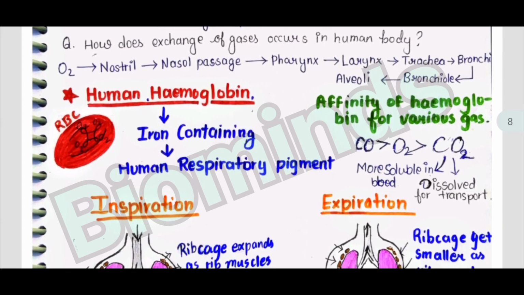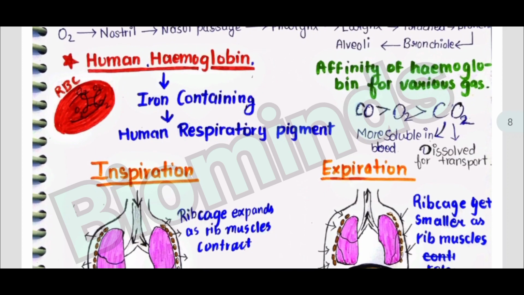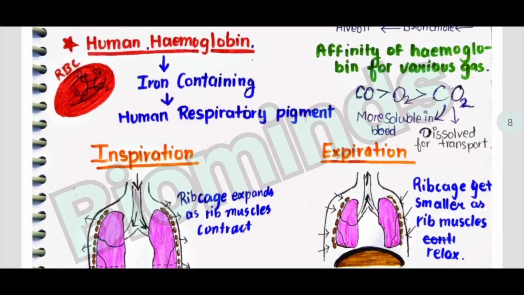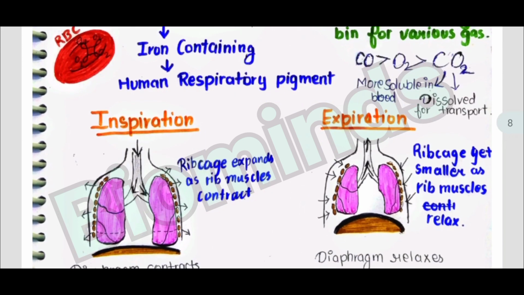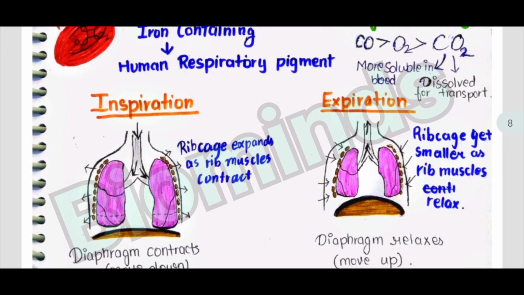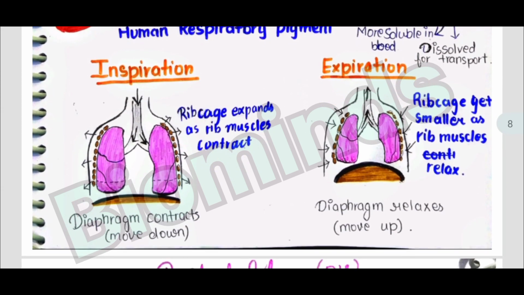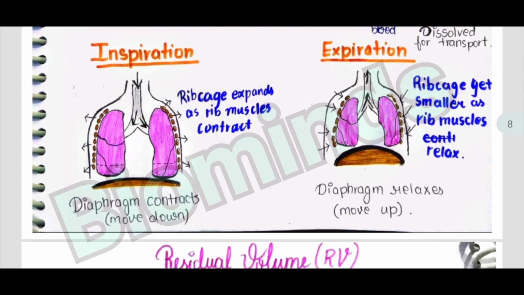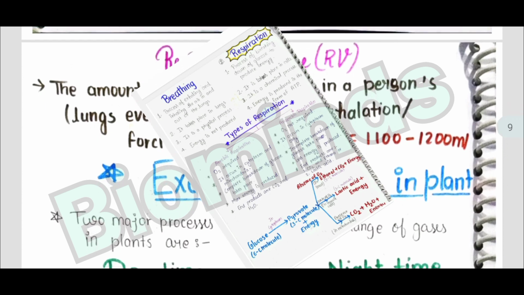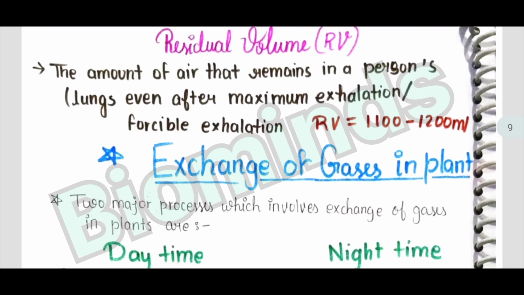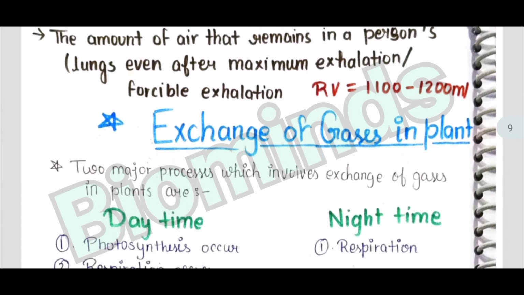Then how does exchange of gases occur in the human body? It can be seen in these diagrams. Affinity of hemoglobin for various gases: carbon monoxide has greater affinity than oxygen, and oxygen has greater affinity than carbon dioxide, which is more soluble in the blood. Inspiration and expiration we have seen. Residual volume, that is RV, means the amount of air that remains in a person's lungs even after the maximum or forcible exhalation.